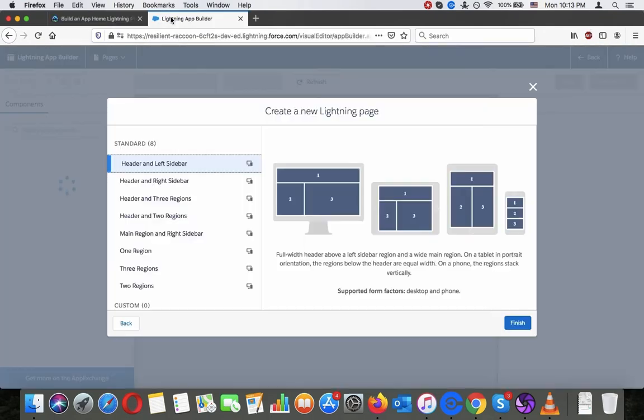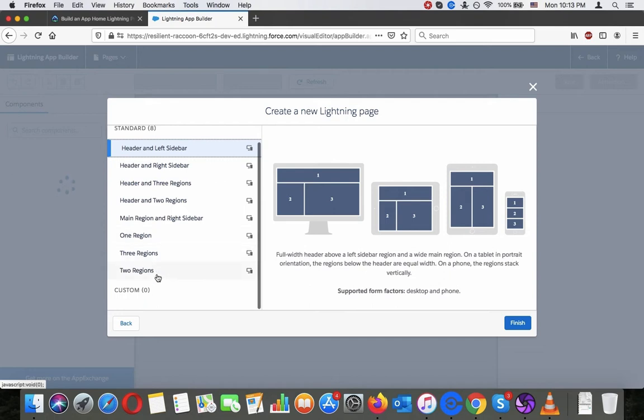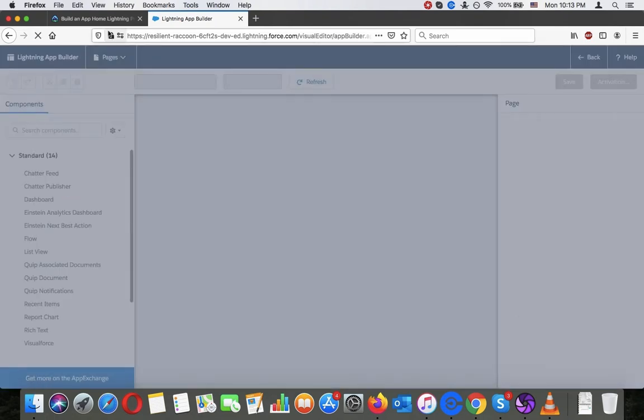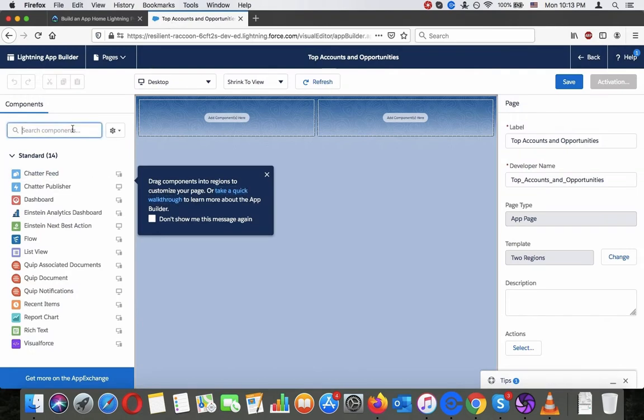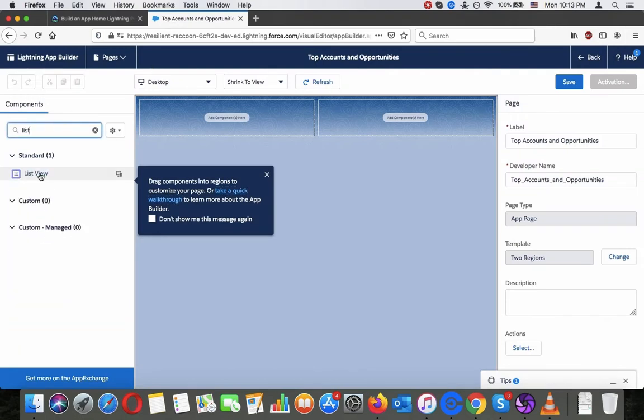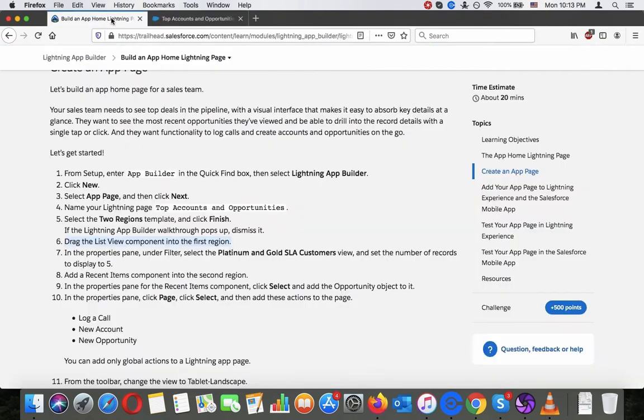Select the two regions template and click Finish. If the Lightning App Builder walkthrough pops up, dismiss it. Drag the list view component into the first region. In the Properties pane under Filter, select Platinum and Gold SLA Customers View and set the number of records to display to 5.